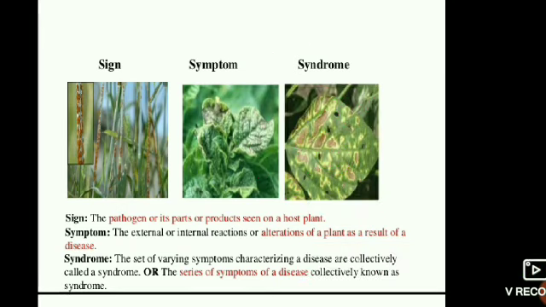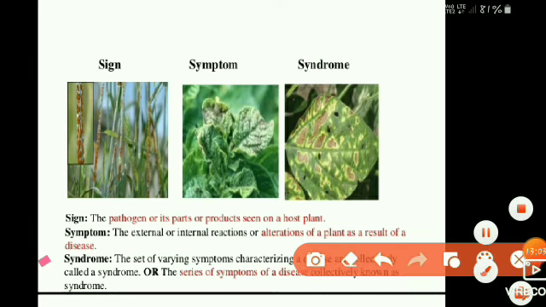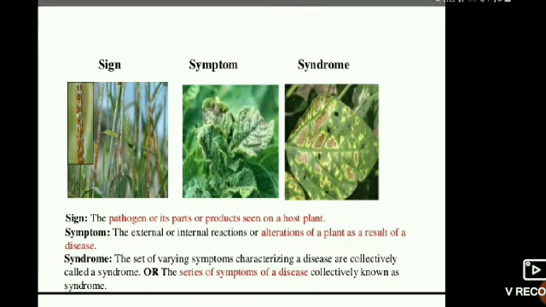The varying symptoms characterizing a disease, or the series of symptoms of a disease, is collectively known as a syndrome. When a series of symptoms can be seen in a plant, it is called a syndrome. I hope you understood the differences between symptoms and syndromes.